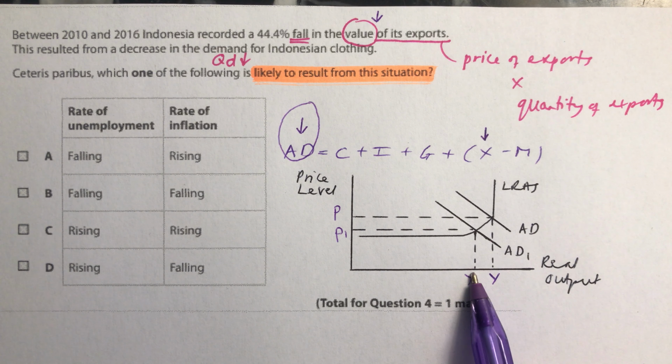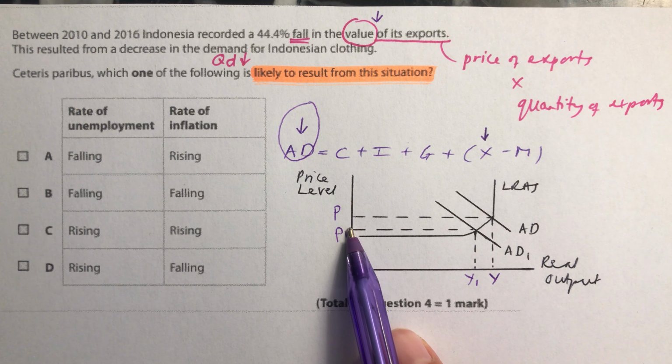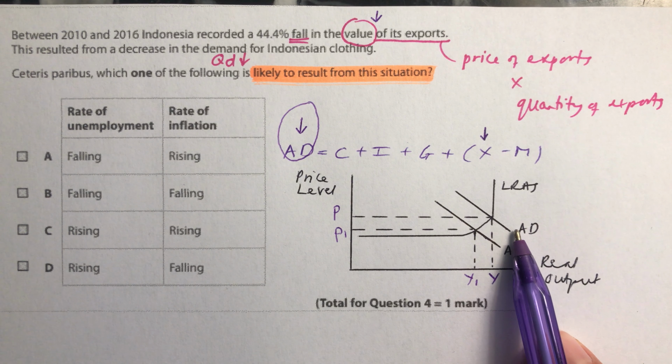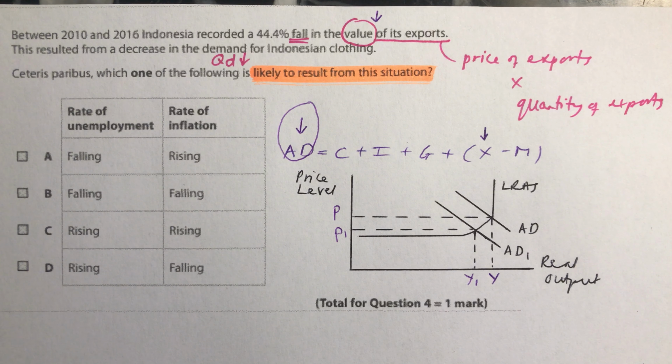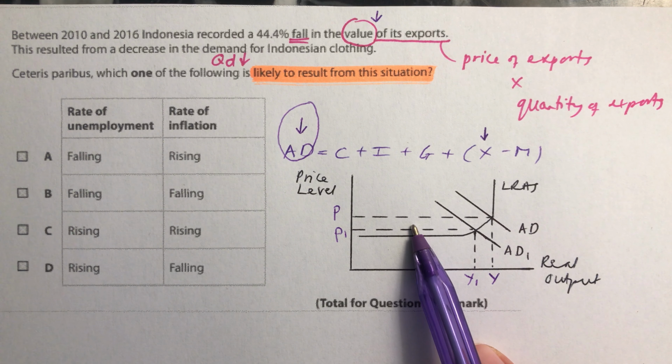So overall real output is lower and the price level is lower. It will depend where you draw your initial equilibrium and where it shifts to. But the general pattern definitely is that real output is going to go down anyway, and you're going to have a lower price level to some extent.